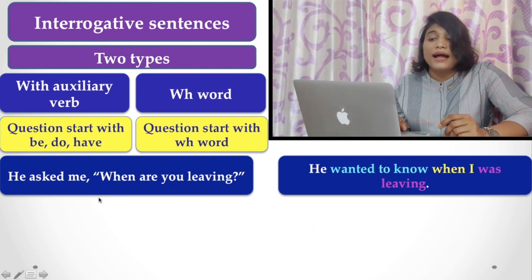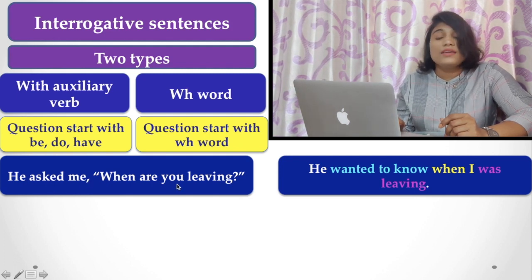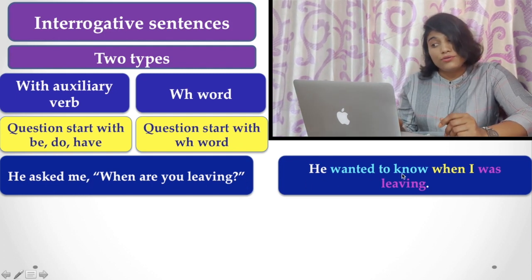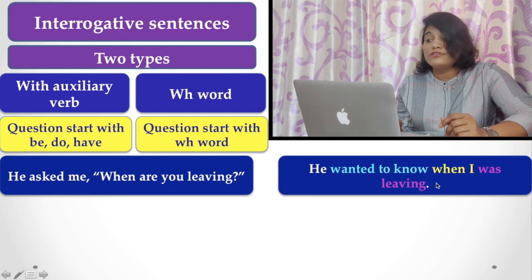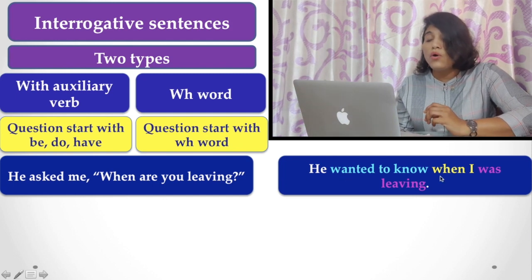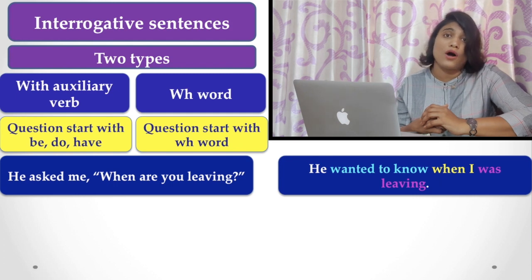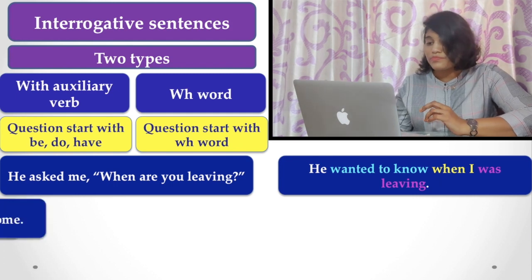Now, here are the examples first. He asked me, when are you leaving? He wanted to know when I was leaving. Now you can understand the changes here. There is no conjunction like if or whether used in case of WH sentences.